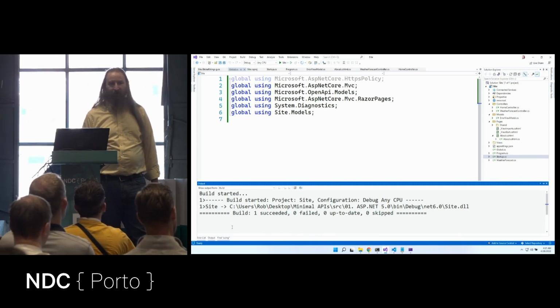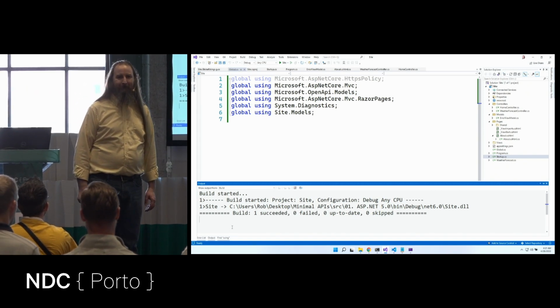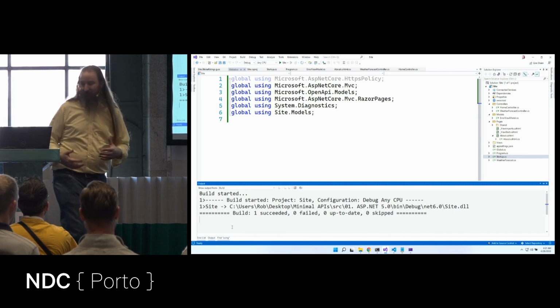Any questions so far about using statements and global usings? Cool. Well, let's dive in.